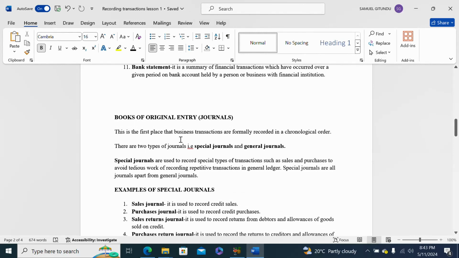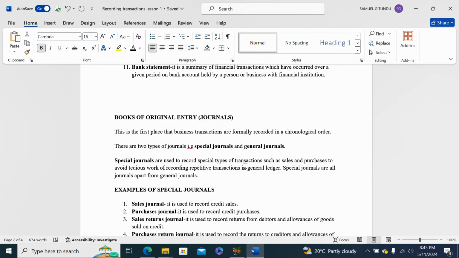I'll give some examples of journals. There are two types of journals. One, we have special journals, and then we have general journals. Special journals are used to record special types of transactions such as sales and purchases, to avoid the tedious work of recording repetitive transactions in the general journal.